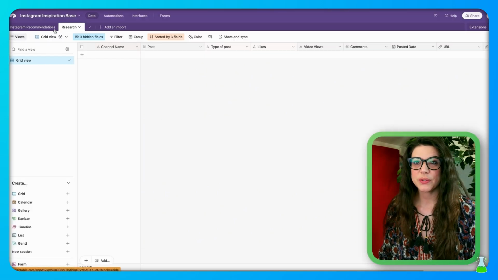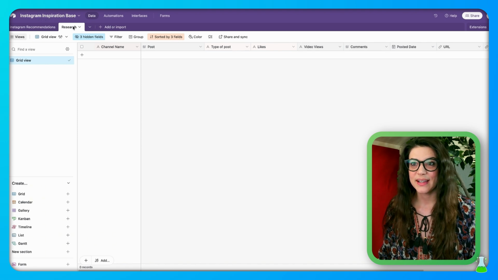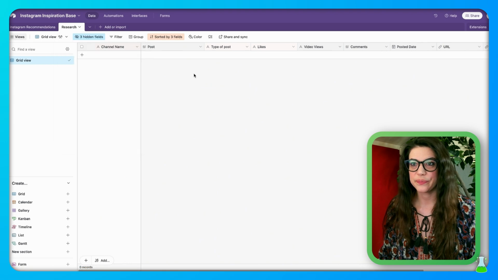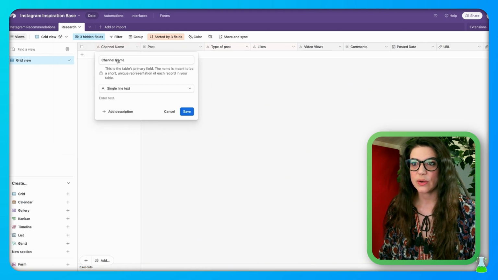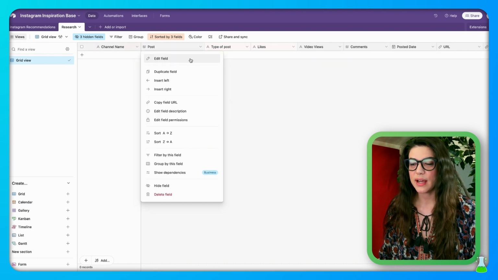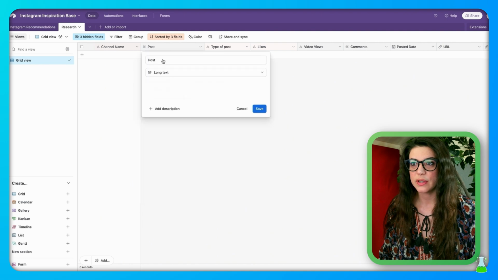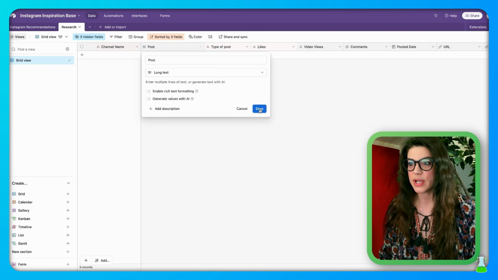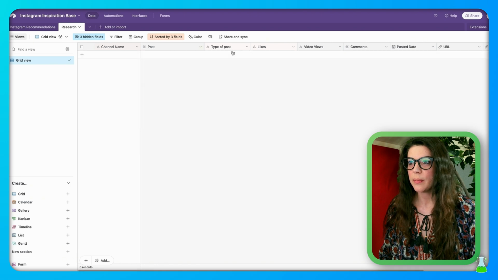So we're going to have 2 tables. First, you're going to want to set up a base. I named mine the Instagram inspiration base. And the first table that I'm going to have you set up, you could label as research. Then our first field is going to be called channel name. That is going to be a single line text field. Make sure you hit save. The next field I'm going to have you create is post. And this is going to be a long text field. This is where the post from the channel from Instagram will populate.